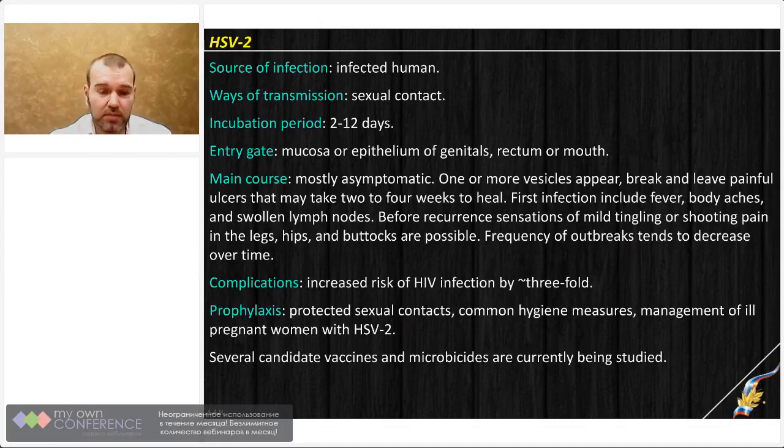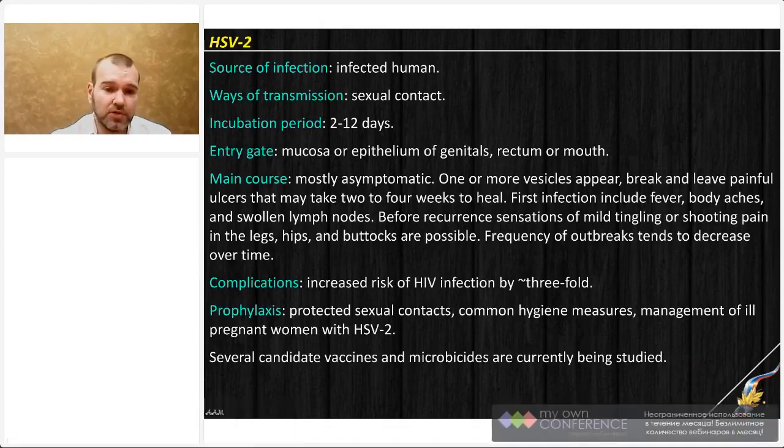But in the case of atypical sexual relationships, sexual contacts, it is possible to have herpes virus in the rectal area, in the rectum or anal area, or even in the mouth, which in that case will resemble the first type of herpes virus. Actually, again, differential diagnosis is not very important because therapy and management options are the same for both viruses.